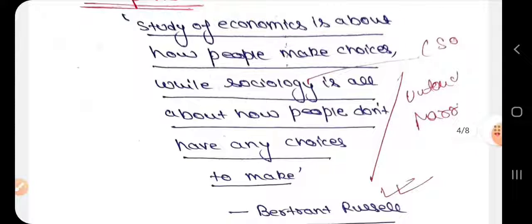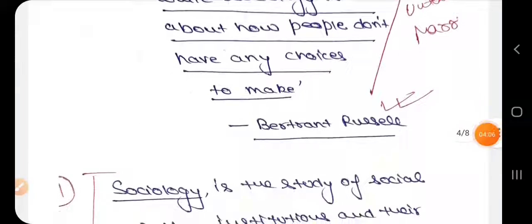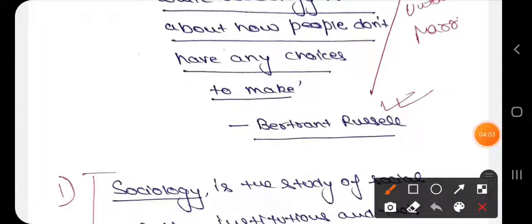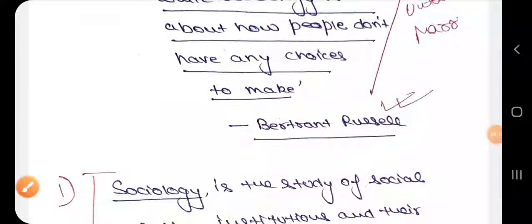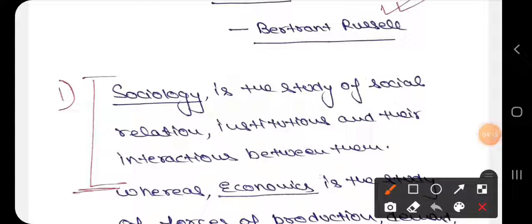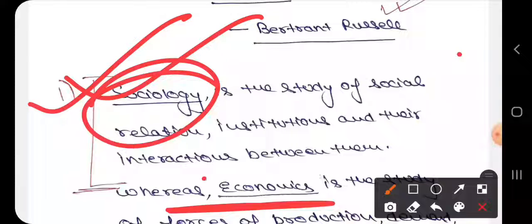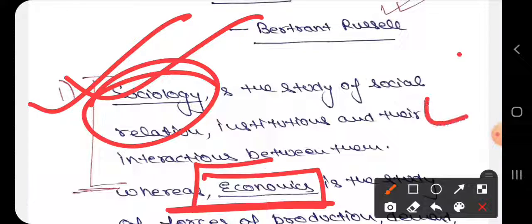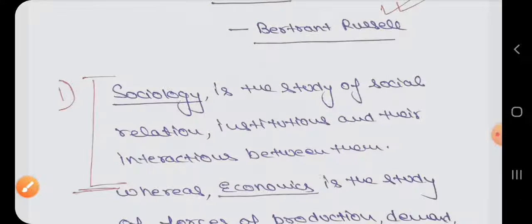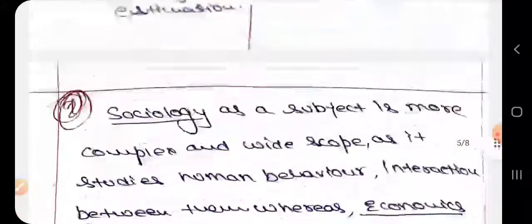We have to write it down in this way, giving the definition by Bertrand Russell, and then we have to write about the introduction, continuing Bertrand Russell's explanation. We have to write about what sociology and economics are, right? We have to define it. Everything is given here, you just have to read it.